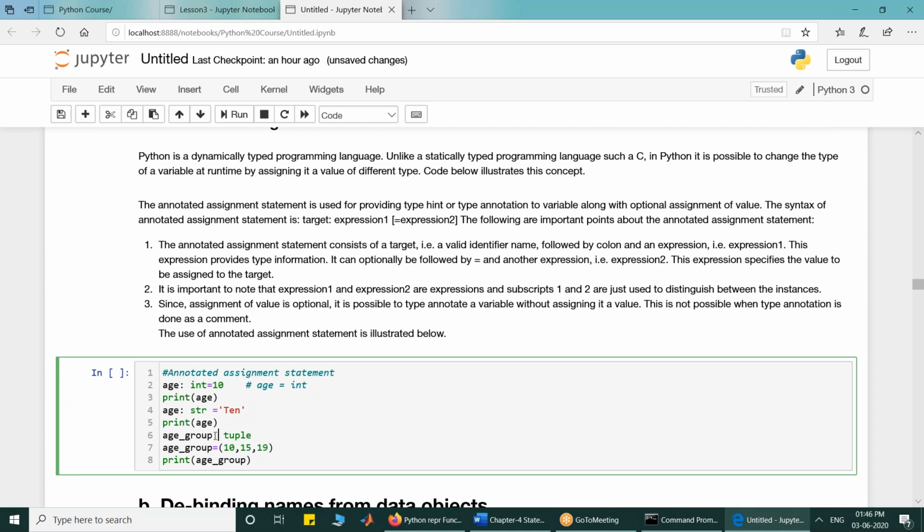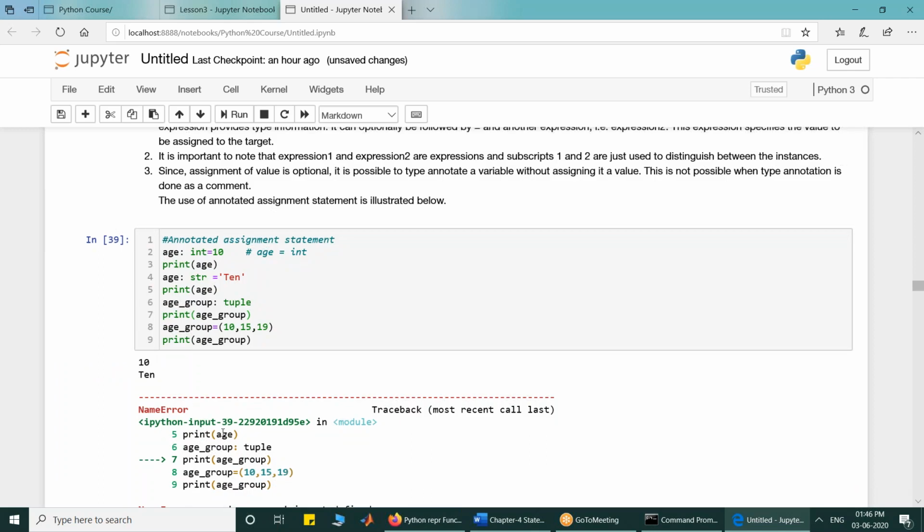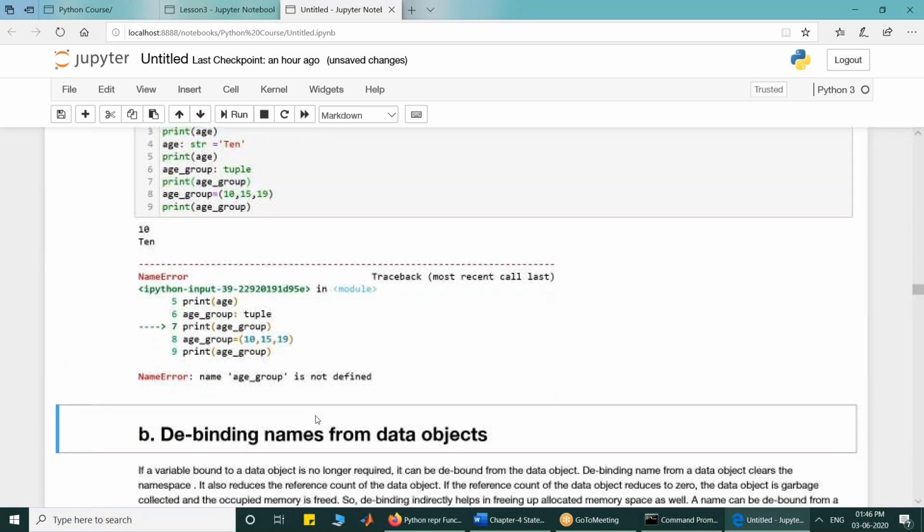Age started referring to a string, so I have written age colon str is equal to 10. Then it is also possible to declare a name by making use of an annotated assignment statement. So age_group colon tuple: age_group is now of tuple type. But note that we have declared it, we have not defined it. So if I start referring to age_group now, it will give me an error.